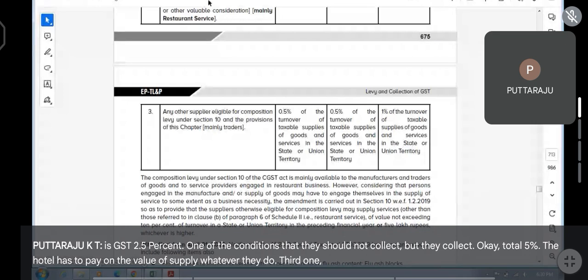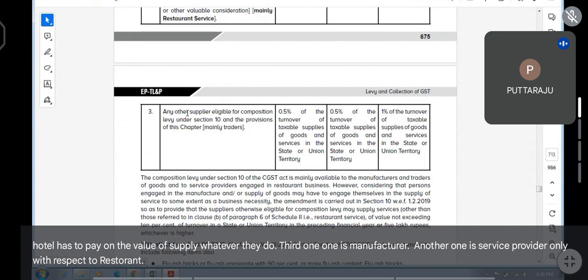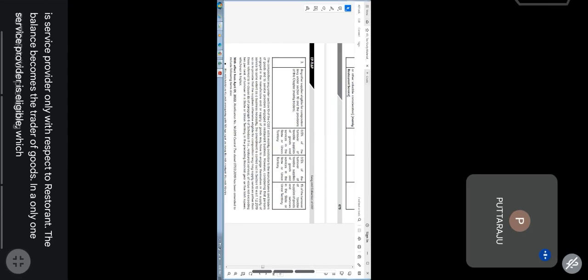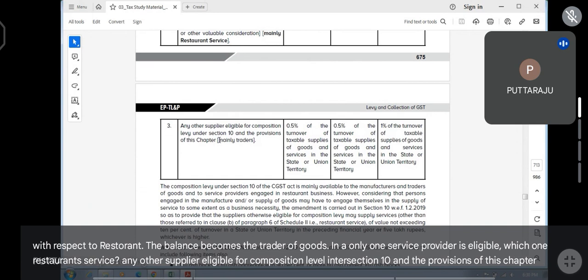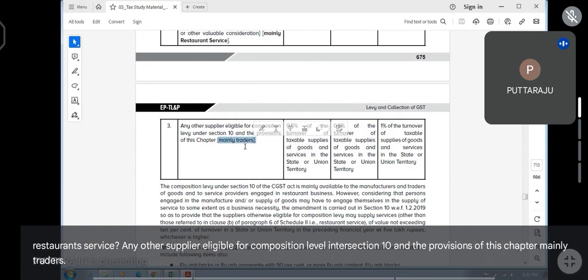Third one is manufacturer, another one is service provider. Only with respect to restaurant, the balance becomes the trader of goods. Only one service provider is eligible. Which one? Restaurant service. Any other supplier eligible for composition levy under section 10 and the provisions of this chapter, mainly traders. It is applicable to them.